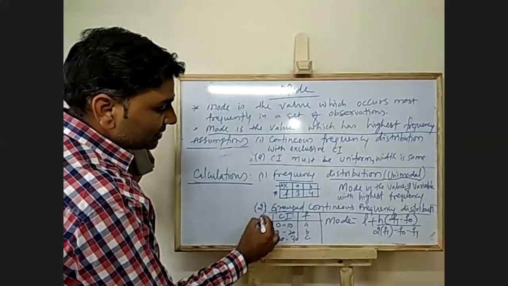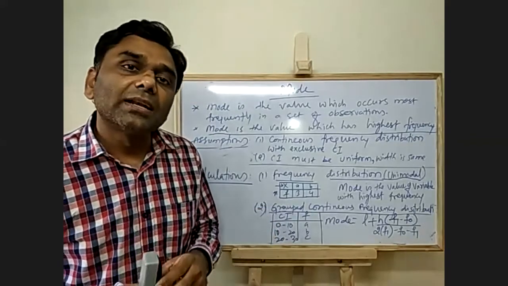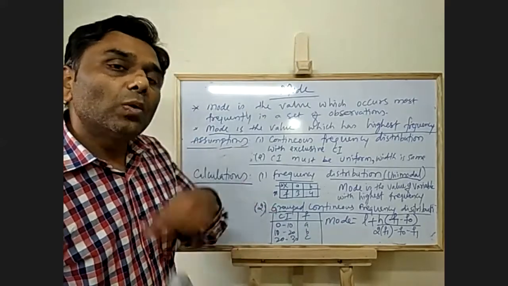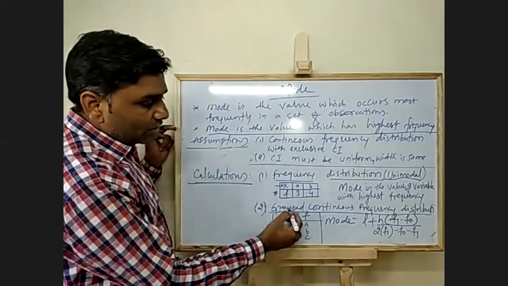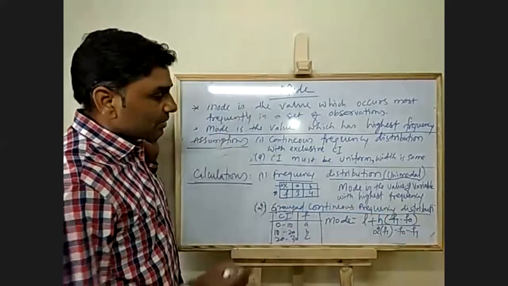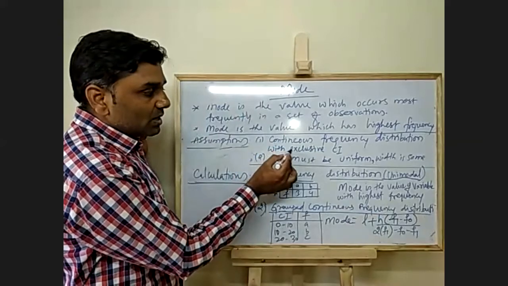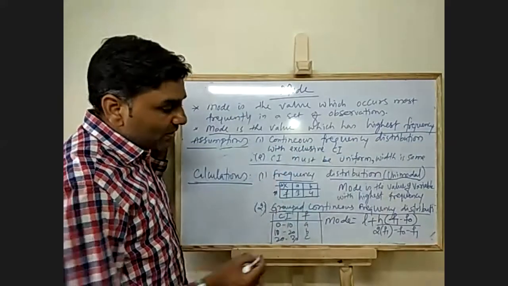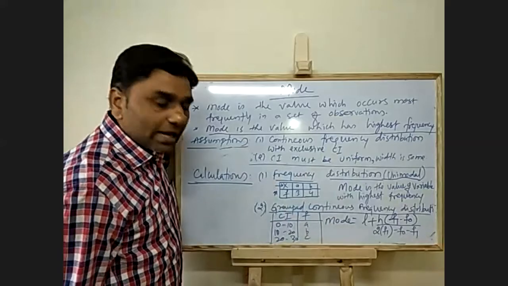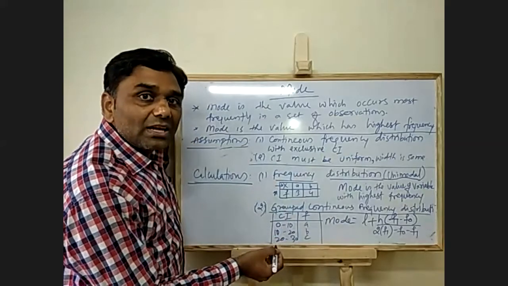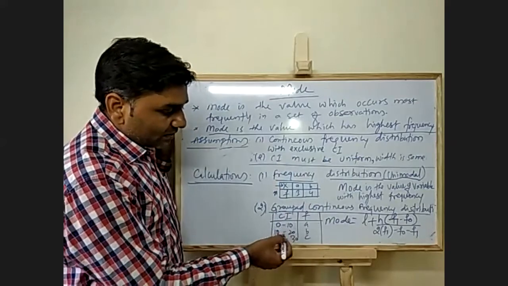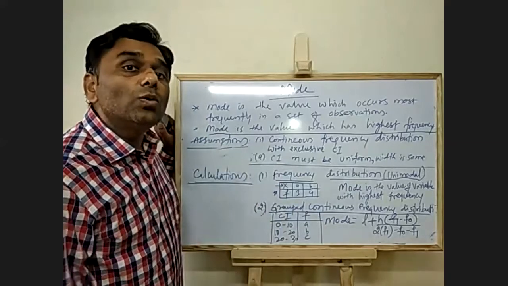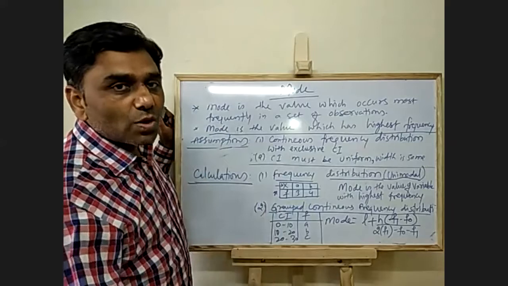There is again a second type of data, grouped data. When we have class intervals, how to calculate the mode? So, grouped continuous frequency distribution table, based on these two assumptions: continuous frequency distribution with class intervals, and class intervals must be uniform with the same length. Class intervals are given and frequency is given. Now, in this situation, how to calculate mode? There is a formula here.